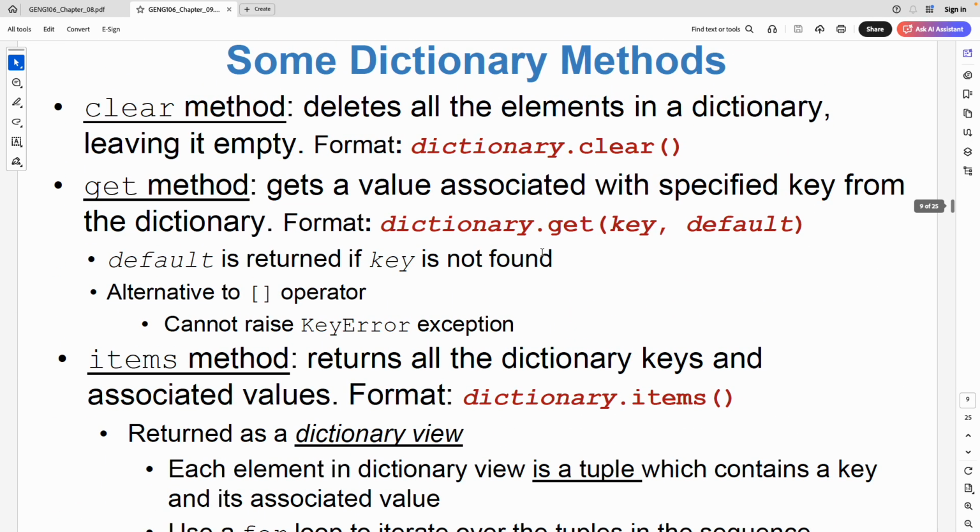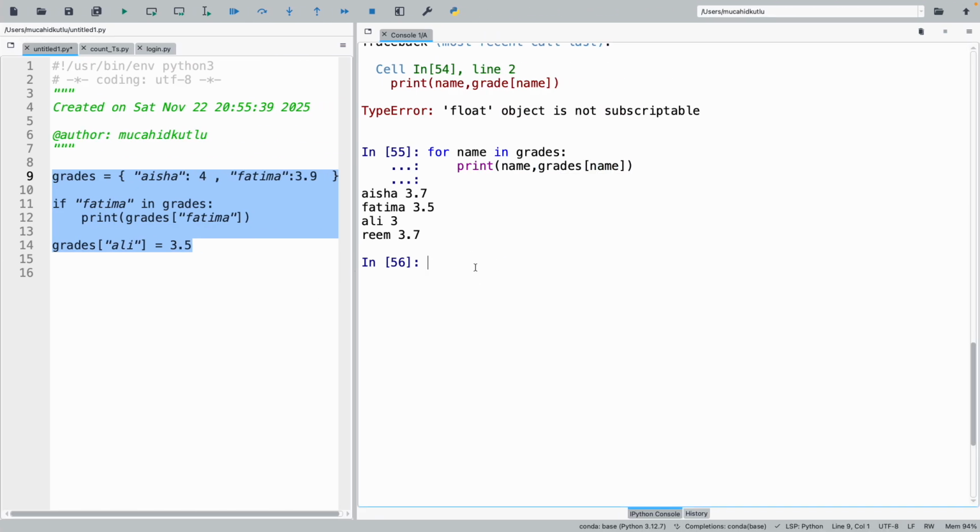All right. And Python provides even some more functions for us. If you use the clear function, it will remove all the items, all the key-value pairs from the dictionary, so it will again be an empty dictionary. And this get method is important. Why? Well, this is my dictionary, grades.